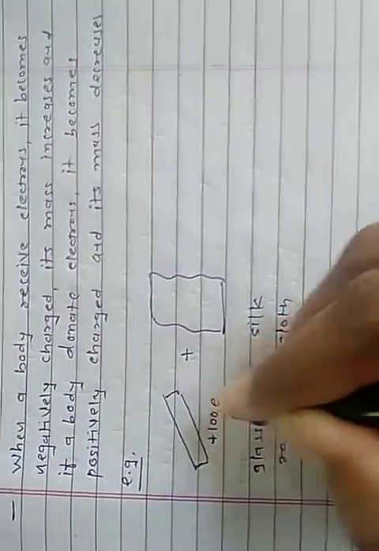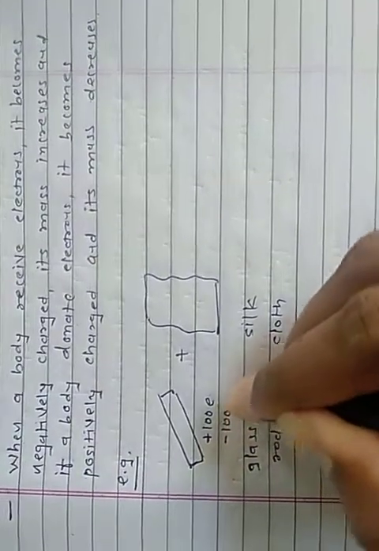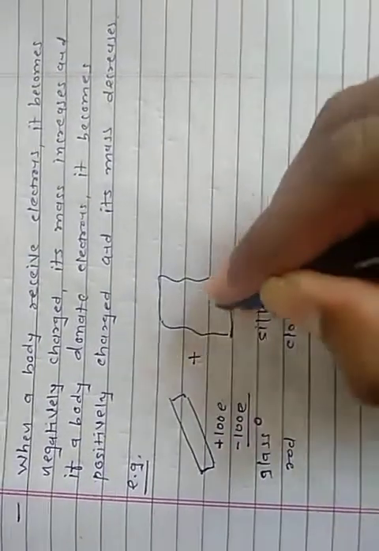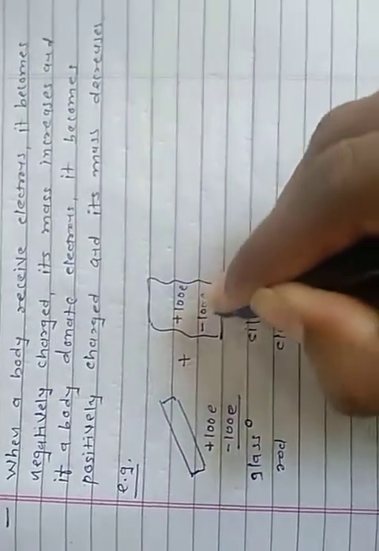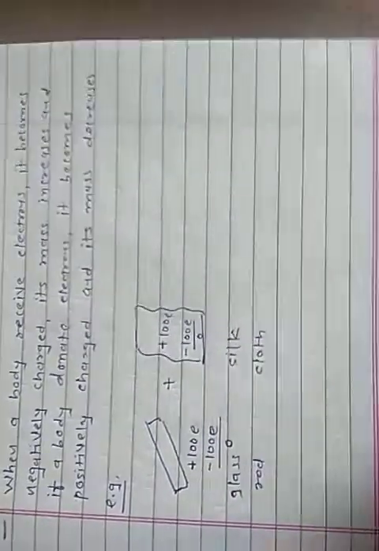For example, the glass rod contains 100 positive charges and 100 negative charges, so the total charge of the glass rod is 0. Same as the silk cloth: 100 positive, 100 negative. Total charge on the silk cloth is 0. Means initially both are electrically neutral.